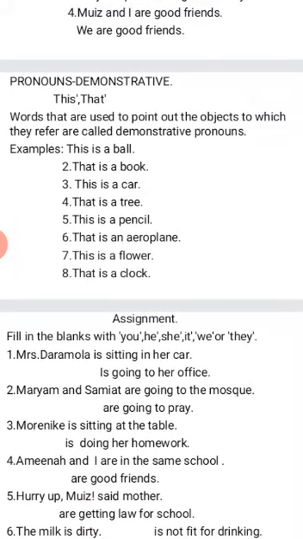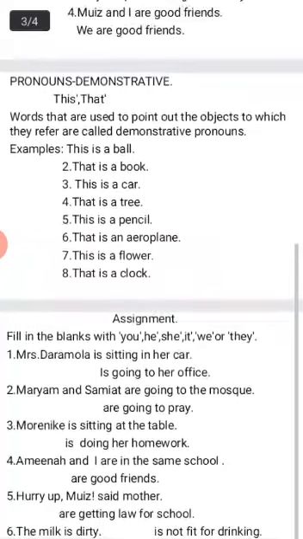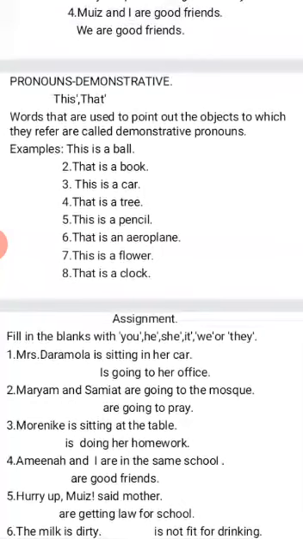Miriam, your friend, and Samiat, you know them. They are two, but we are not included. We are just mentioning their names. So what are we going to put? Is it we are going to pray, or they are, since we are not included? Moreneke, is she a girl? Is he a man? Let's put the pronoun there.